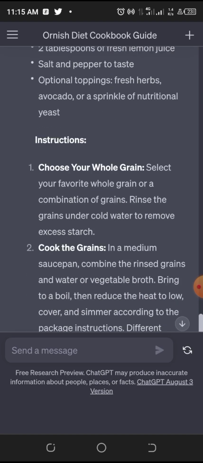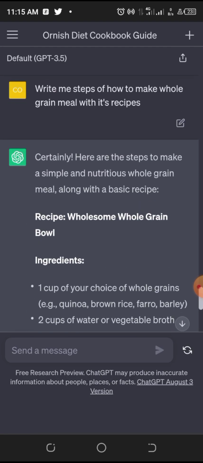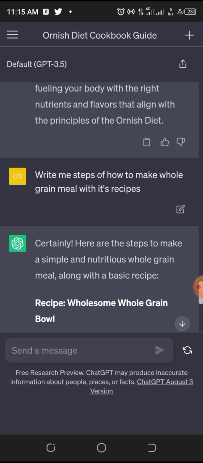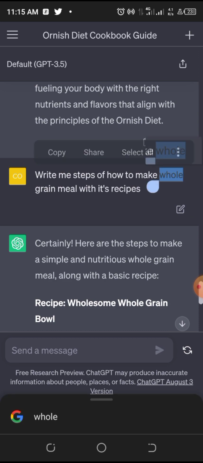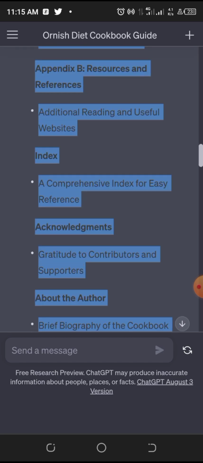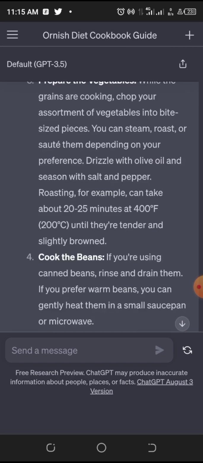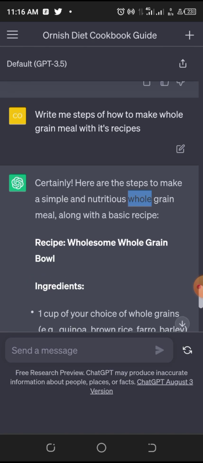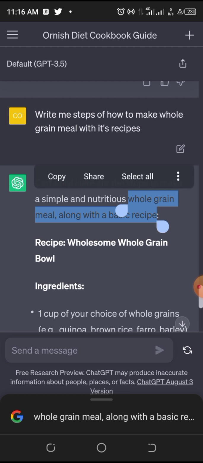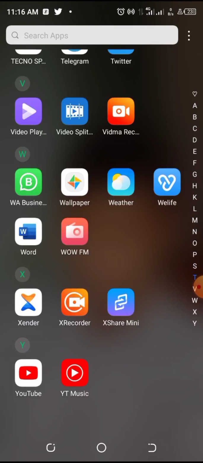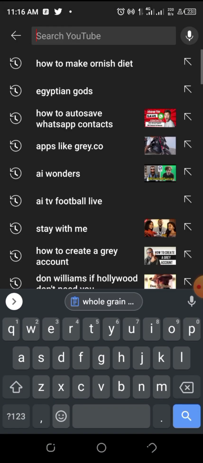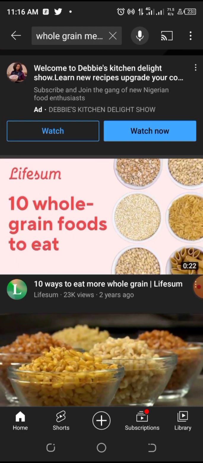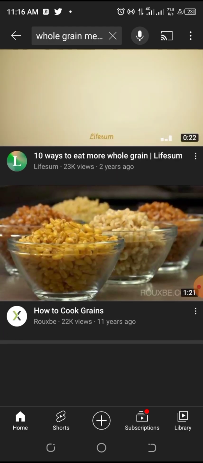Now if you want to, I can even copy this thing now. Whole grain meals, sorry, that's a mistake. Whole grain meals with these recipes. I can copy it now. Then I'll move over to YouTube here and I'll paste it on YouTube. Alright, whole grain foods to eat. How to cook whole grains. Simple. Look at it here.